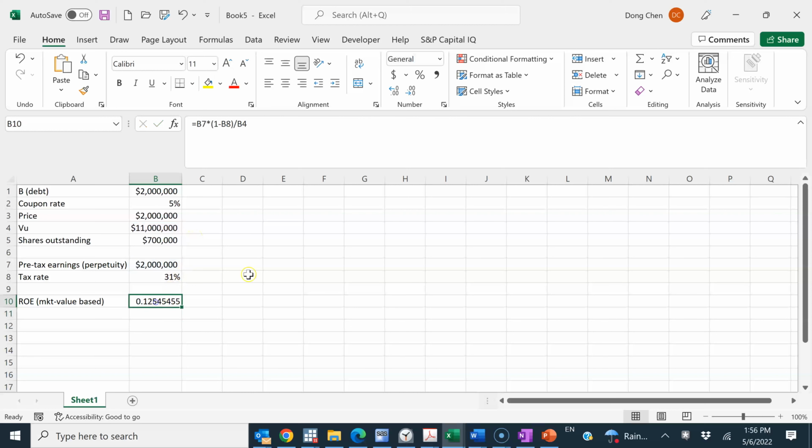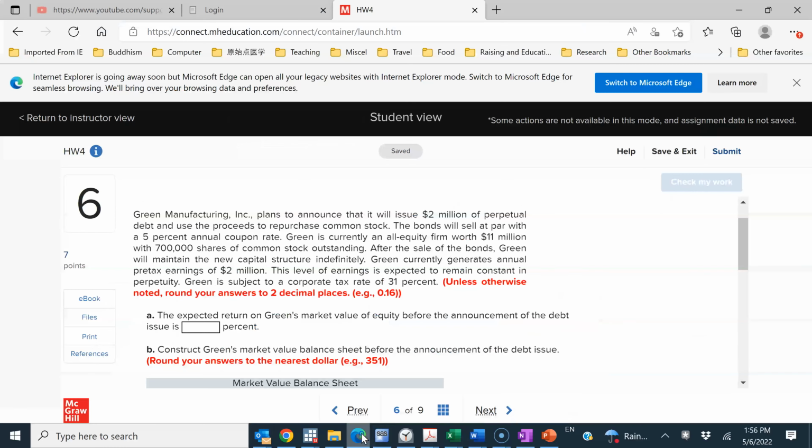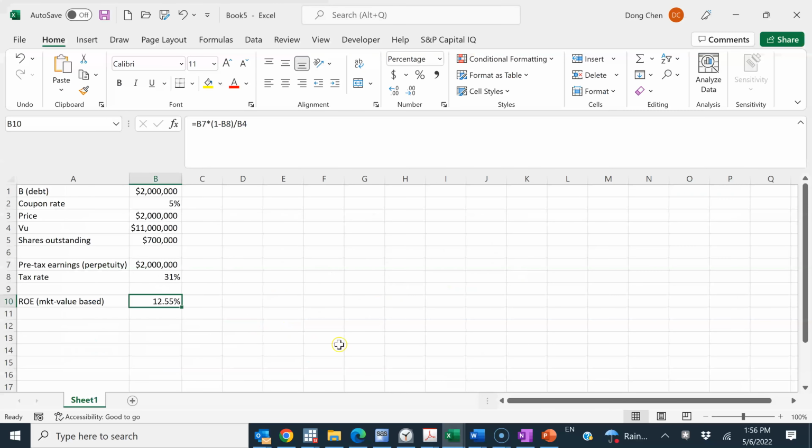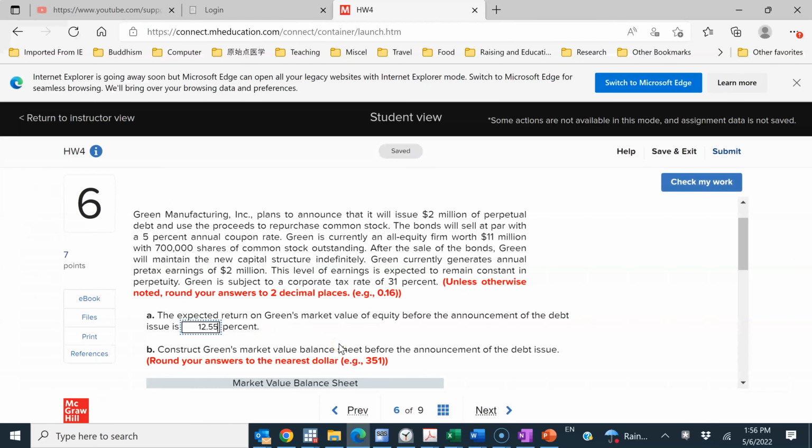So this gives me, in percentage term, keeping two decimal places, 12.55.